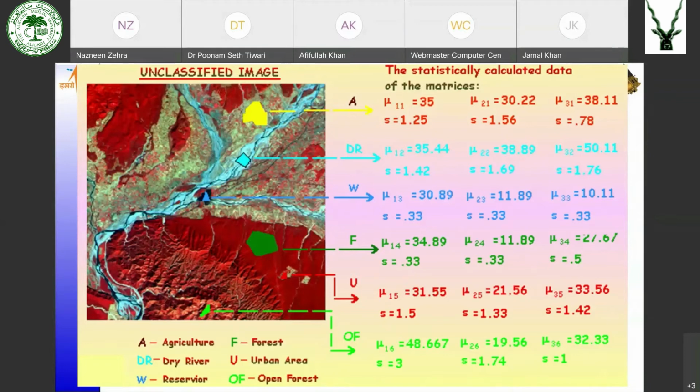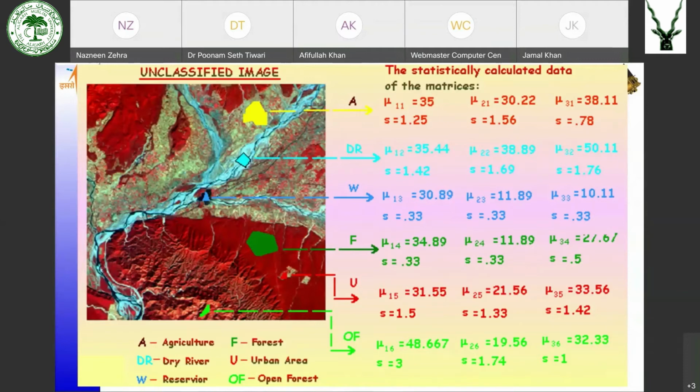Pertaining to dense forest in dark green color, open forest in light green color, dry river bed and water. So something like this, and even urban area is there in red color. So we have identified some sample pixels for all these 6 classes.